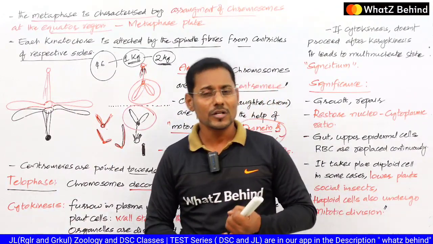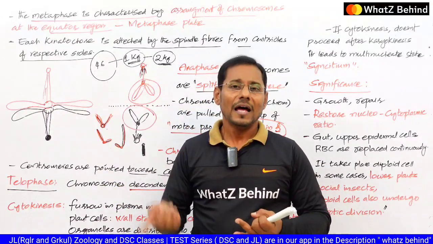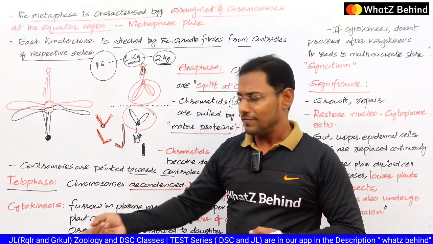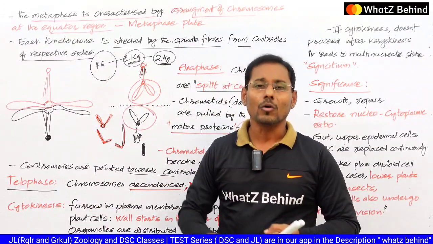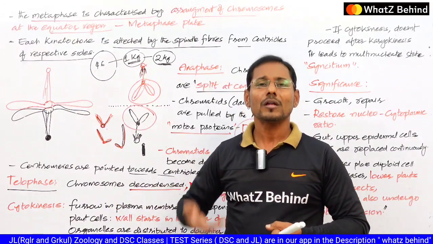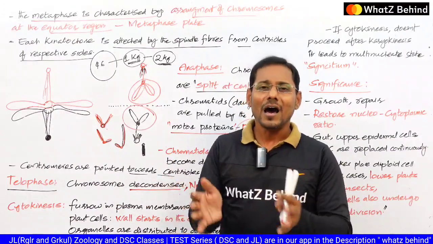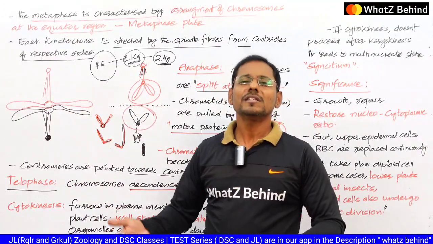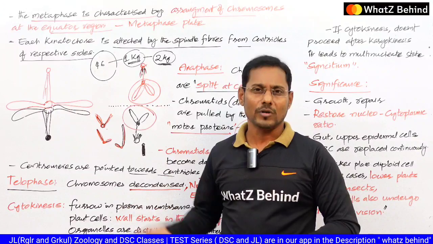In the sense, the nucleus is going to appear, and the nuclear envelope will reappear or reform in the telophase, as well as the endoplasmic reticulum, Golgi bodies, and all the cell organelles are going to be reformed in the telophase. Telo in the sense last, in the sense tail, generally the tail is located last.